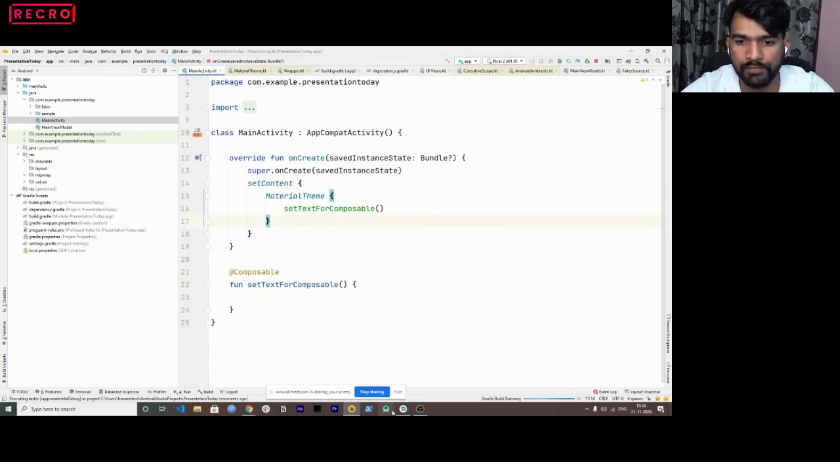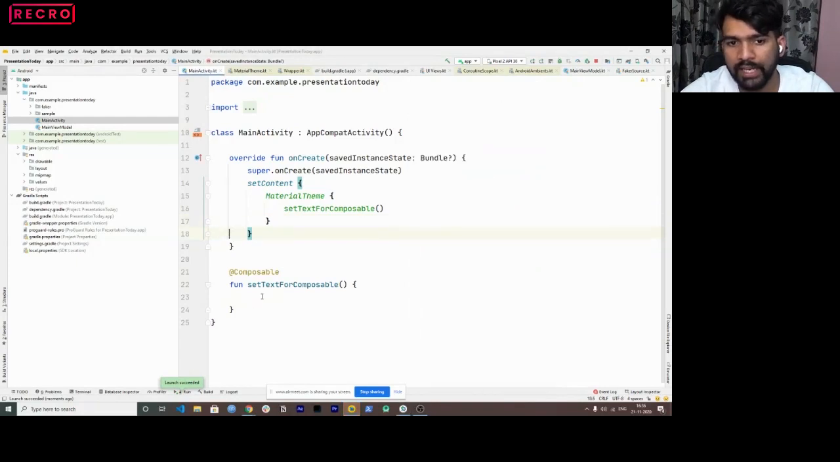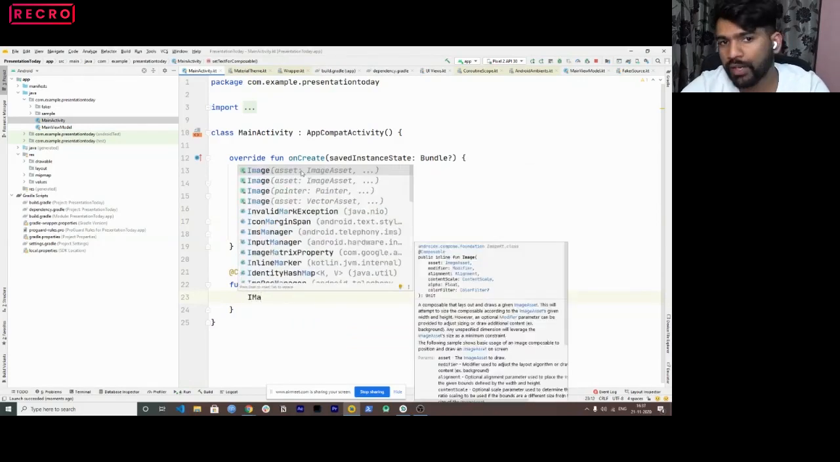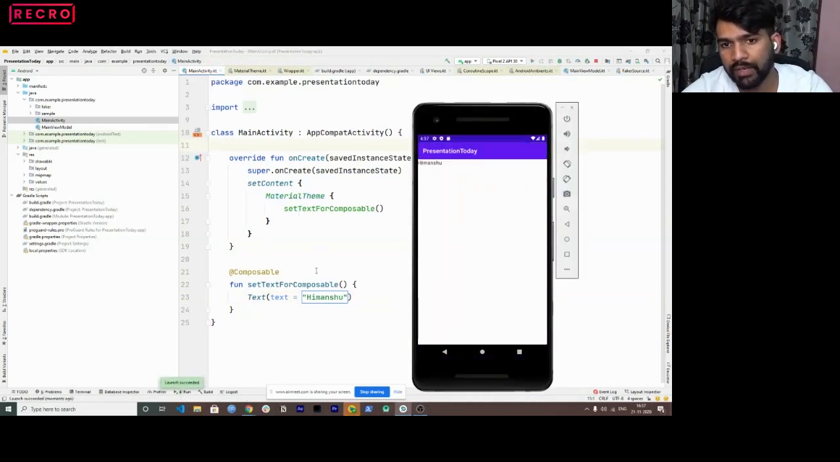Let me run it to show that this Himanshu would have disappeared, correct? Because you're not setting any text for now. So now if you need to call any widget here, you can use certain different options. But what I'm doing is I'm going to use Text. If let's say you want to load an image, you can use Image and a lot of different things which I'm going to explain to you. But for now, let me just call Text, and in Text, I'll pass Himanshu. Let me run this to show that what previously we were doing here, we can do using the set composable, right?